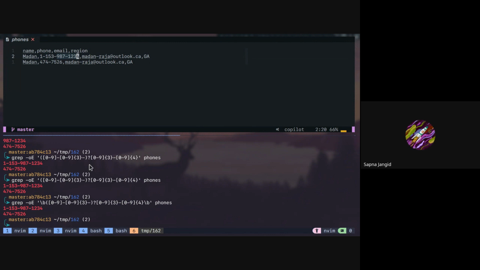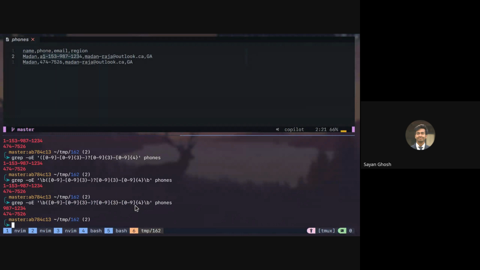I'm saying write in the file, write before A1, write A. Yeah, so that's what I'm saying. So if you do this and then you run this, here we don't have a word boundary, and this pattern is now trying to find just this part. So actually what we should do is also have a word boundary here.